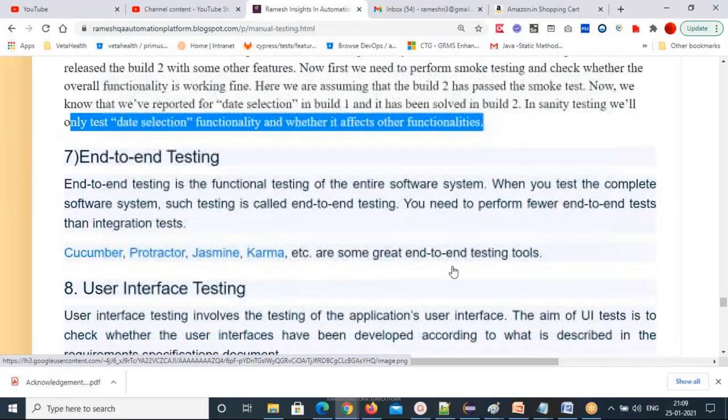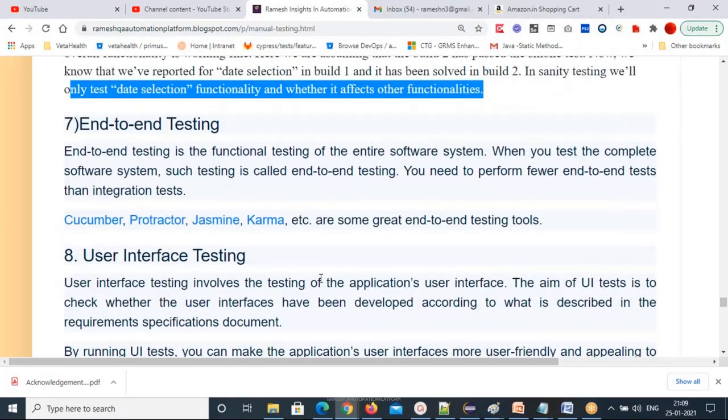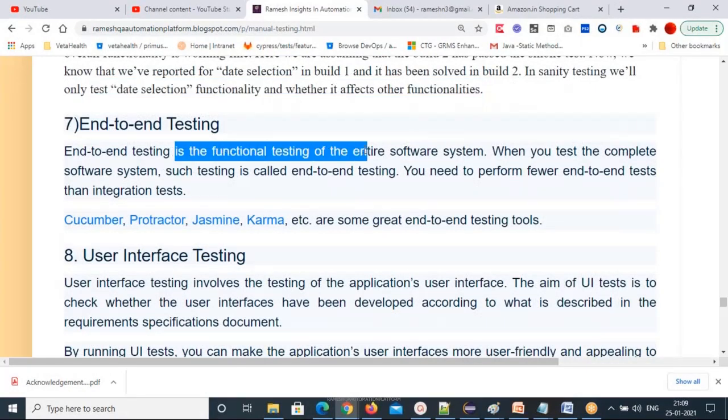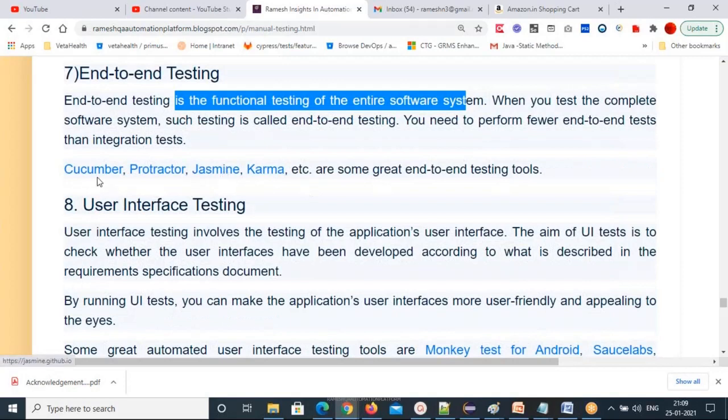Okay. Now end-to-end testing, I already told you. End-to-end testing is the functional testing of the entire system. When you test the complete application, the request should reach each and every component of the application. From one end to the other end, you have to test all the features. That's end-to-end testing. You can do it with a lot of test cases, and Cucumber, Protractor, Jasmine and Karma are some great end-to-end testing tools you can use.